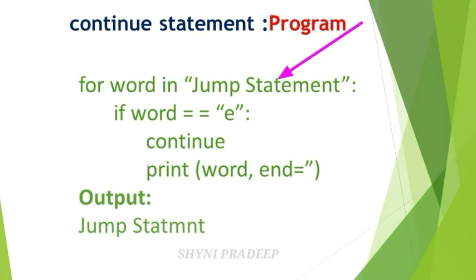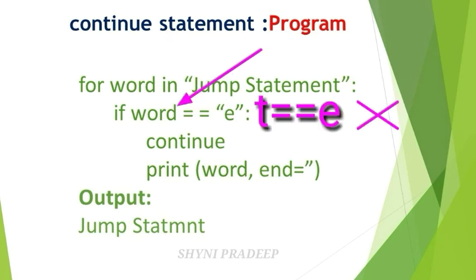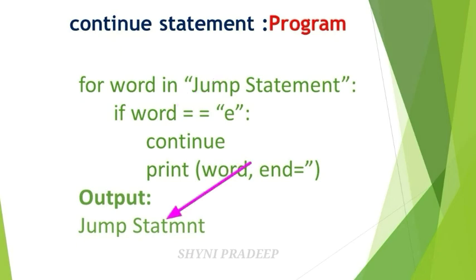Next letter is what? T. Check the condition. If condition T is equal to E. No, this is also false. So skip the continue statement and print the vad, that is T. And next letter is what? E. So check the if condition.